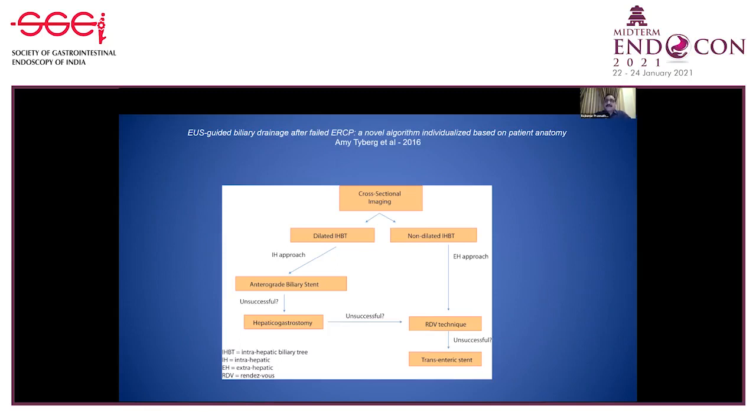However, if the CBD is also grossly dilated and there is a distal malignant biliary obstruction, keep in mind the extrahepatic approach is preferable in these circumstances. If an antegrade biliary stent is not possible to be placed, then hepaticogastrostomy can be done. In cases of non-dilated intrahepatic biliary radicals, it is preferable to do a rendezvous procedure, and a transenteric stent should be the one chosen in these circumstances.